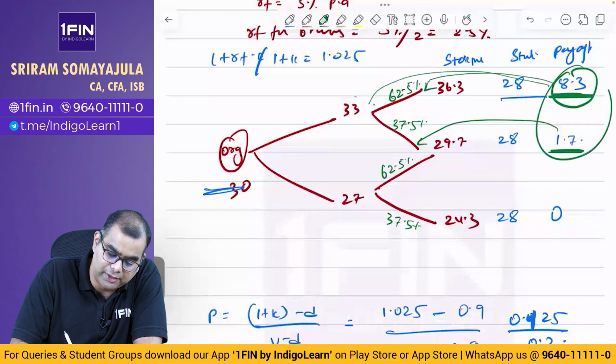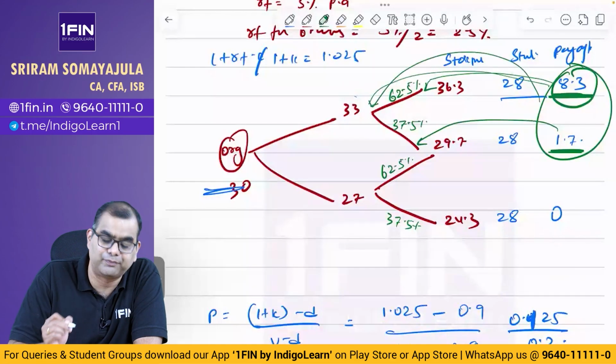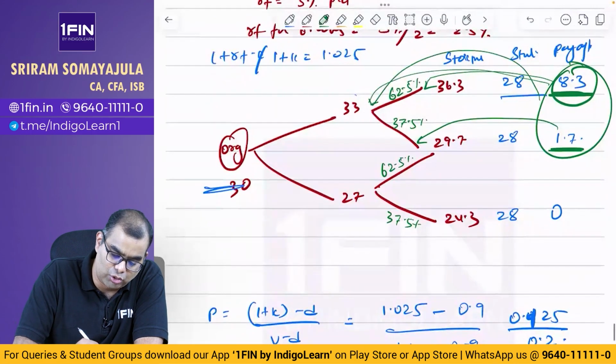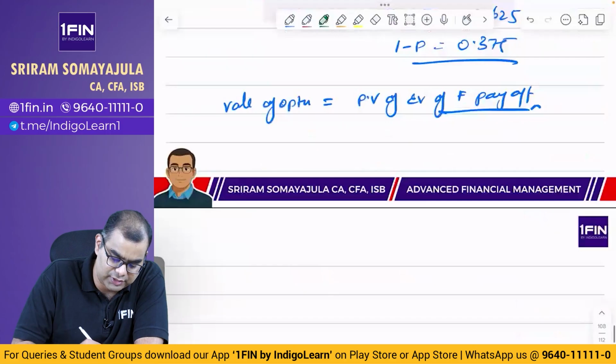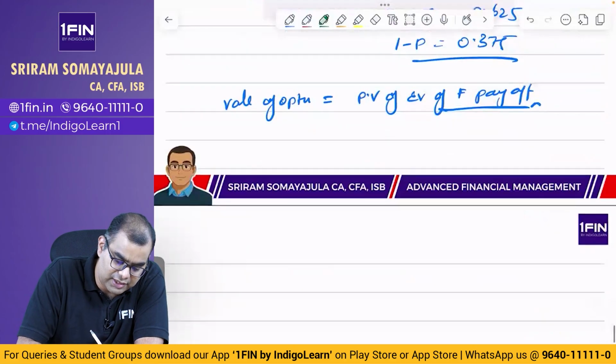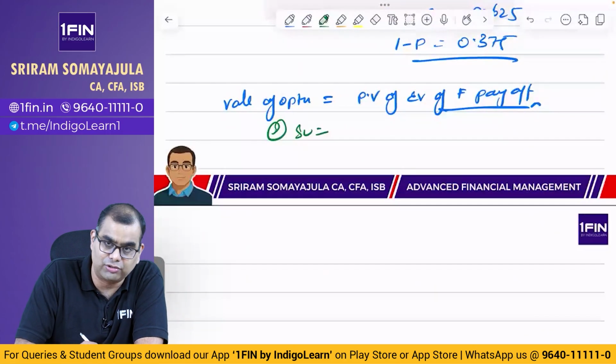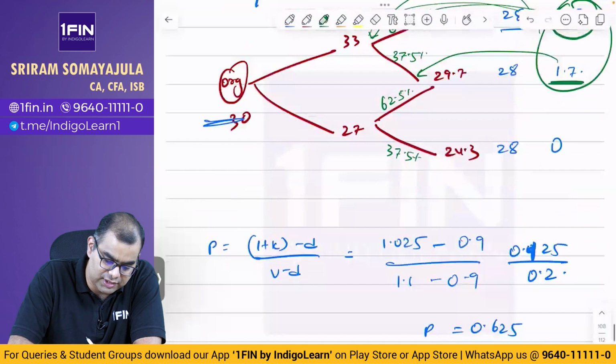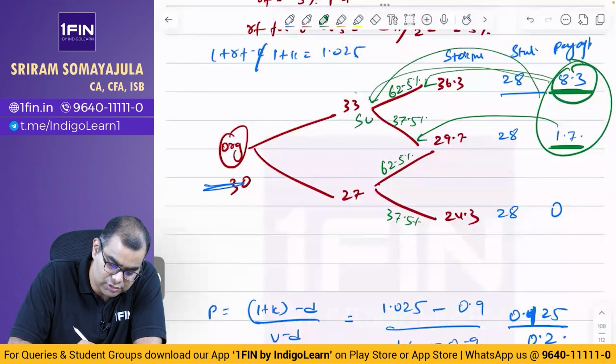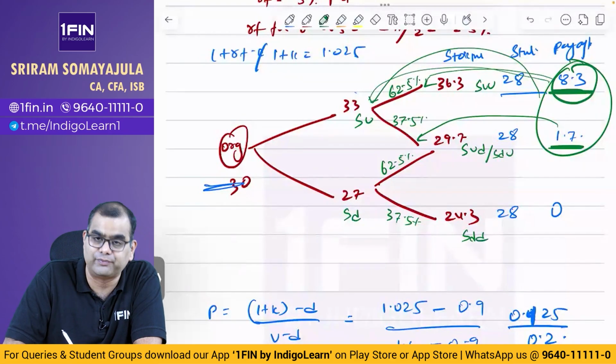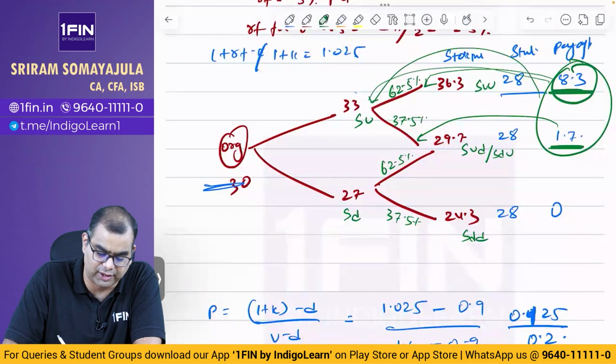We are going to bring both of them to this point. Okay, so idukku nodes-ku per kudukalam, or SU, value of option at SU. SU na first up. Okay, idha SU, idu SD, SUU, SUD or SDU, and this is SDD. Ana keela rendu vaati varudha, adana DD nu solren.